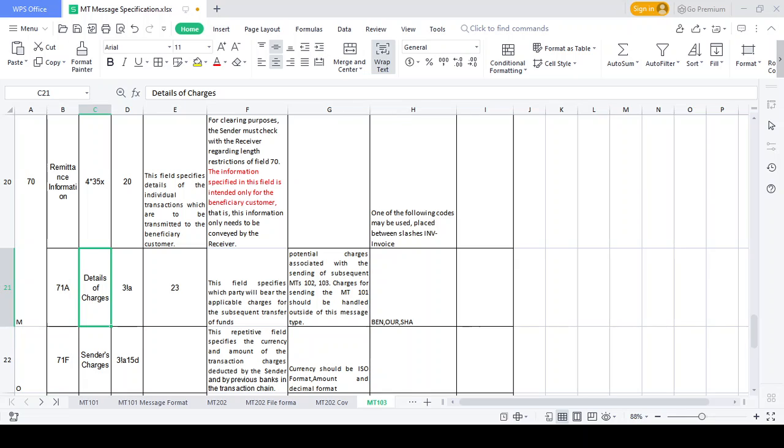In case they don't maintain any kind of charges account, what will happen? Of the 1 lakh USD, 50 USD should be deducted on the beneficiary side. Only 99,950 USD goes to the beneficiary's hand. Did you get the beneficiary side charges concept? Rosali, Naga, do you have any doubt on this part? You're audible, right, madam? Yeah, audible.